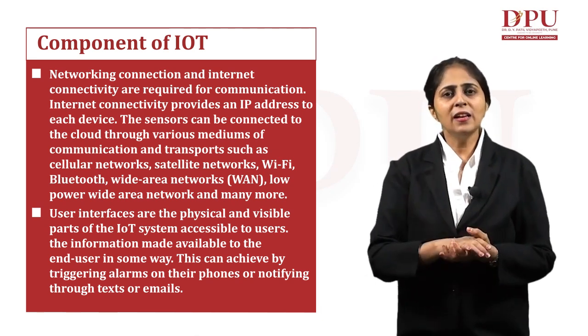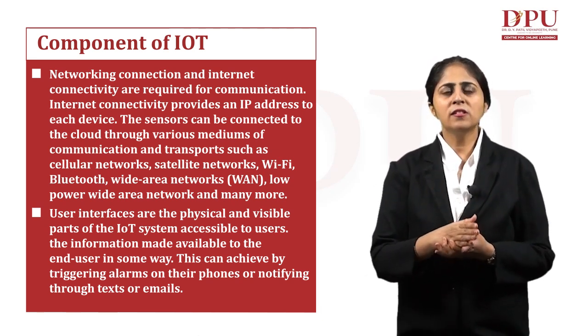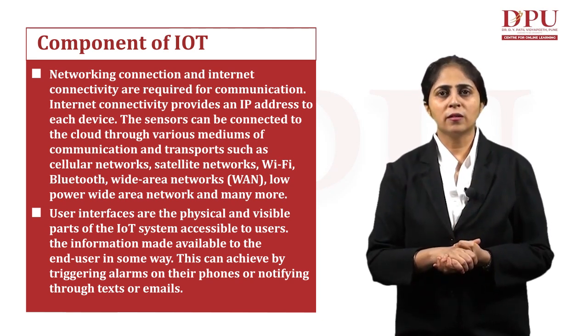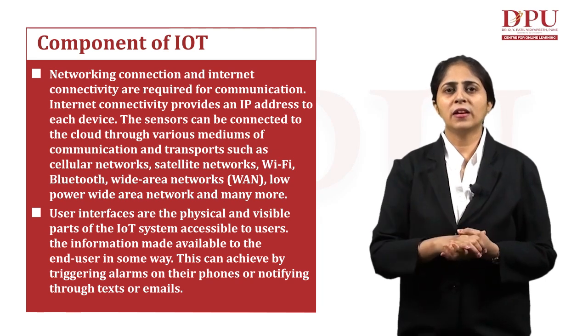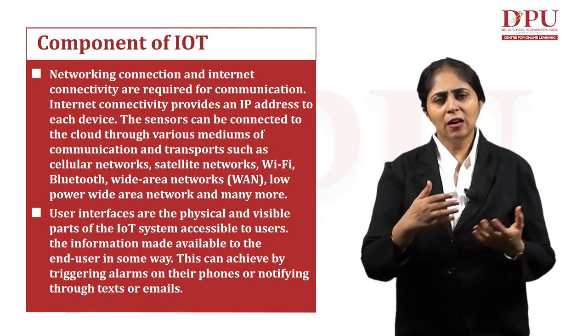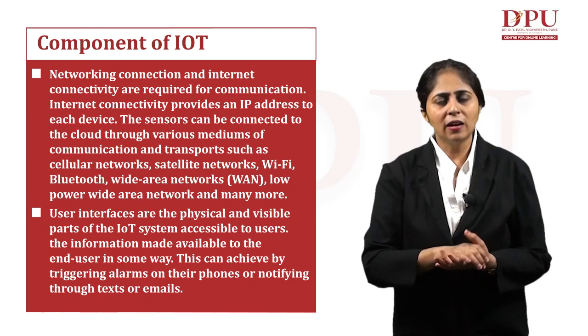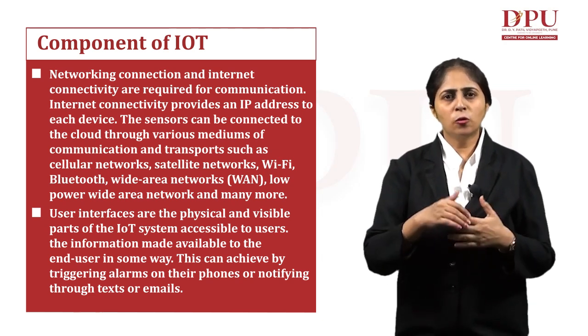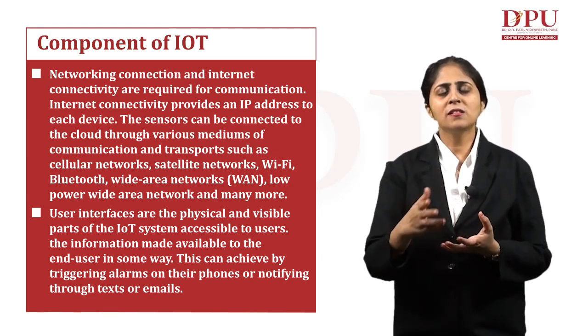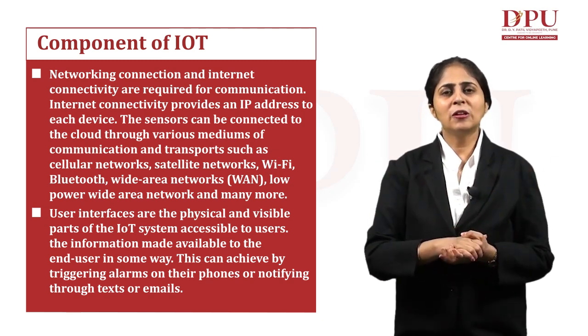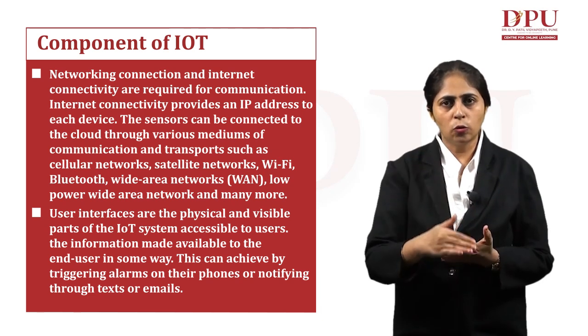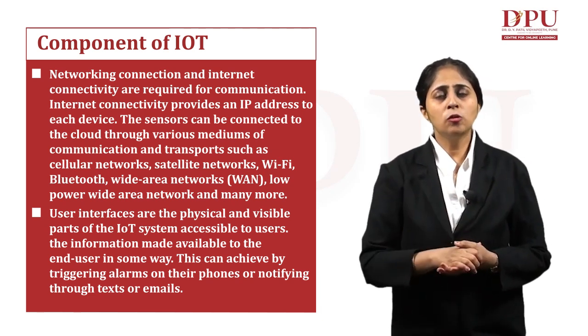So the physical and the visible part of the IoT system which is accessible to the user is the information made available to the end user in some way. This can be achieved even with the help of certain alarms on our phones, or notifying through text or emails. Like we have discussed, if there is a farm, and in that particular farm the fuel levels are going low, it has to be intimated to the user.